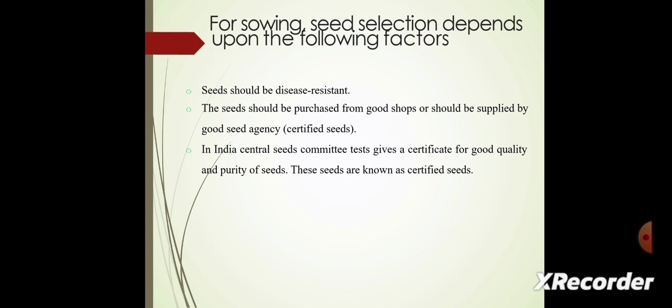Seed should be purchased from good shops, or tagged seeds, or should be supplied by a good seed agency, which means certified seeds. In India, the Central Seeds Committee tests and gives certificates for good quality and purity of seeds. We have to select based on the certified seeds. These seeds are known as certified seeds.